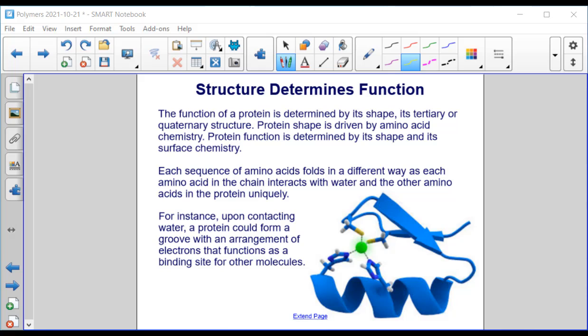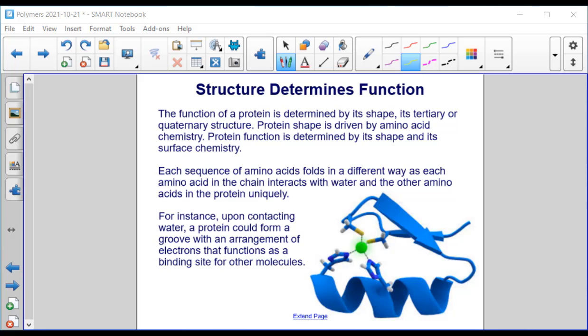The structure or shape that a protein takes determines its function. So the function of a protein is determined by its shape. That would be its tertiary or quaternary structure. Protein shape is driven by amino acid chemistry. Protein function is determined by its shape and its surface chemistry.